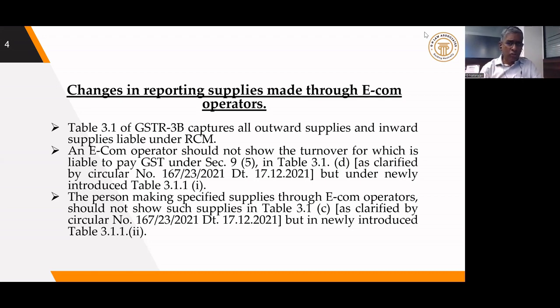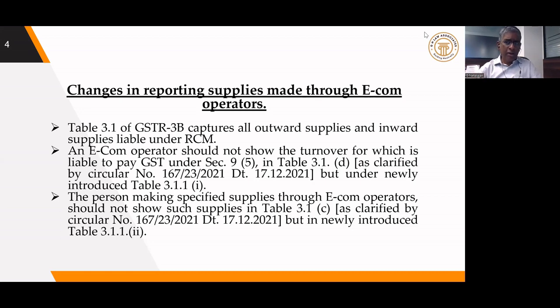So these actual suppliers have to show the details of this particular turnover in the newly introduced table 3.1.1 class 2. Briefly, a new table has been added in 3B, that is 3.1.1. It has two provisions, two classes, 1 and 2. Class 1 is applicable for the e-com operator, and class 2 is applicable for the supplier.